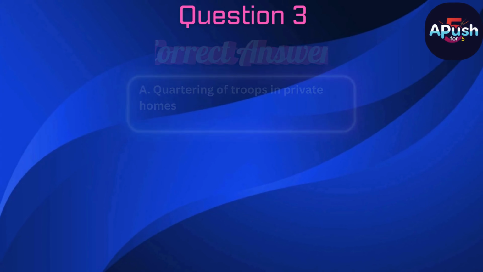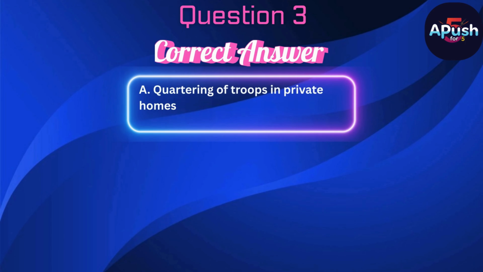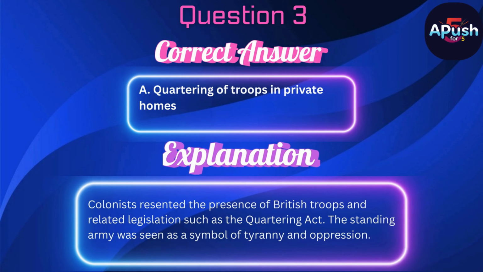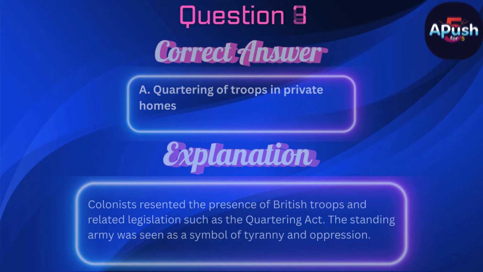The correct answer is A. Quartering of troops in private homes. Colonists resented the presence of British troops and related legislation such as the Quartering Act. The standing army was seen as a symbol of tyranny and oppression.